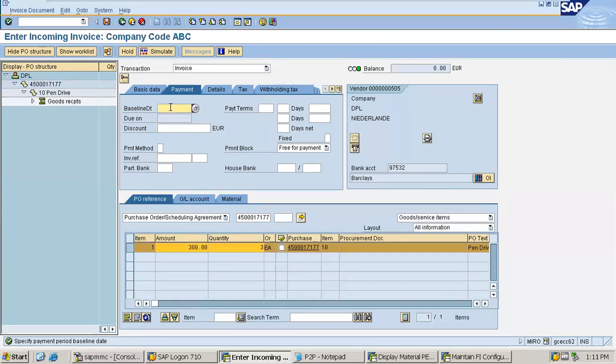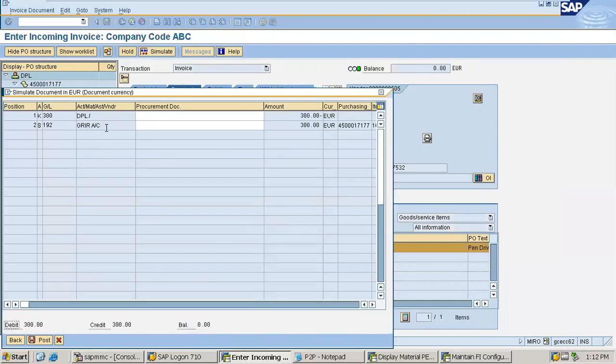Now it is asking for the baseline date. I'm giving the current date only. Fine. Now I'm just simulating. It will show me the proposed accounting entry. See, the GRIR account is being debited here and the vendor is being credited here, which is absolutely fine. The system is proposing me the accounting entry. Now I'm satisfied with the accounting entry as expected. Now I'm just clicking on the post button in order to post the MIRO.